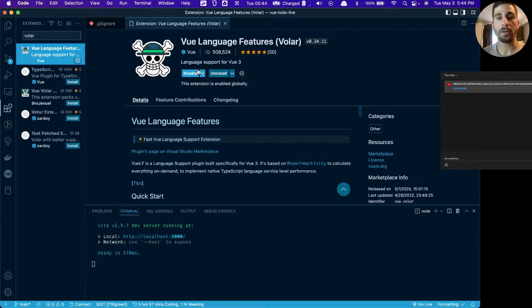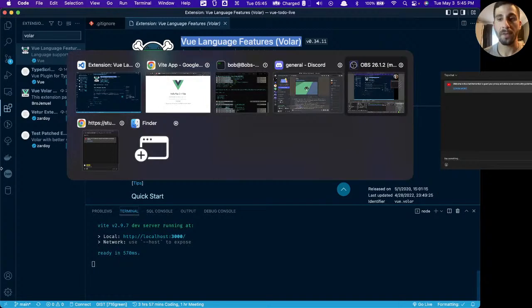I have both of them installed. Don't do that. Only install Volar right now, unless you're working with something specifically like version 2 with the options API. Then Vetur might be a little bit better, but if you're working with version 3, whether it's the options API or the composition API, I think Volar is the correct choice these days. I have some special configuration setups so that they don't clash with each other, but ordinarily they're going to clash if you have them both installed without modifying a bunch of settings.